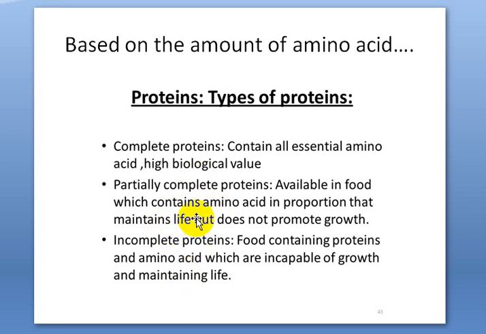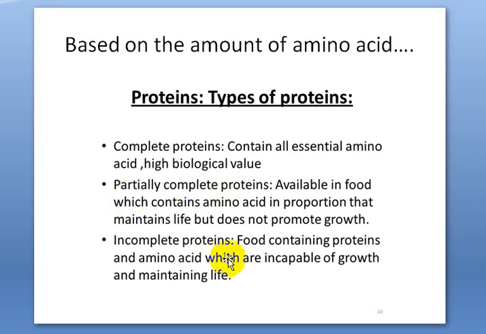What is the difference between them? A partially complete protein source can maintain life, but cannot promote growth. For example, gliadin is a protein present in wheat. Life is maintained, but the chances of promoting growth are very low. They are called partially complete proteins.